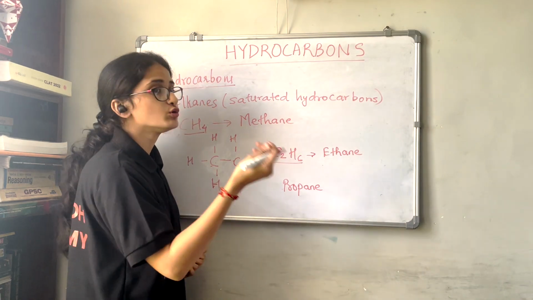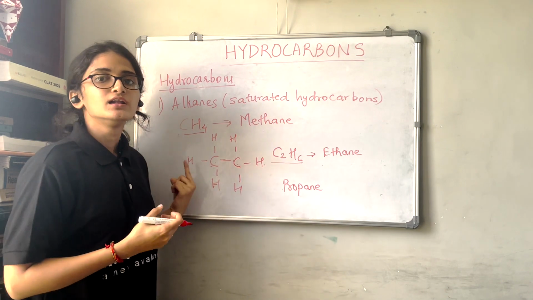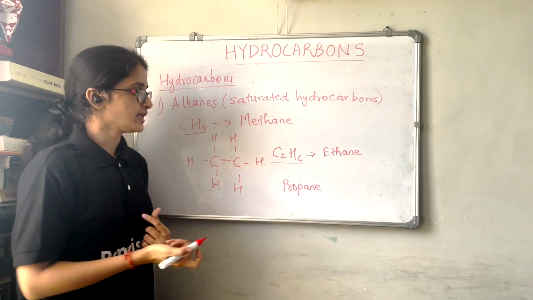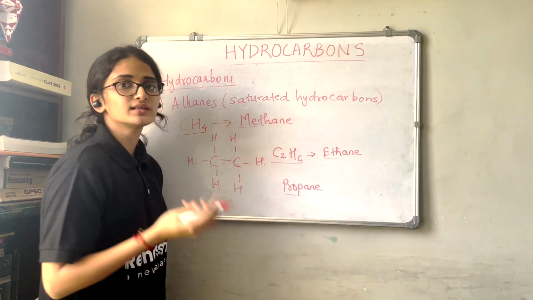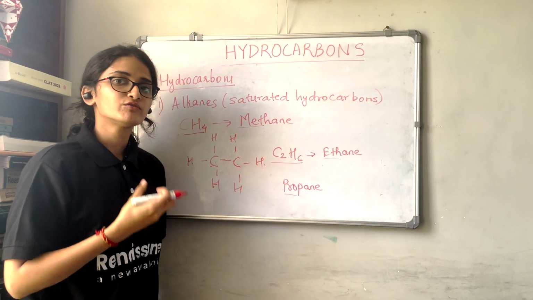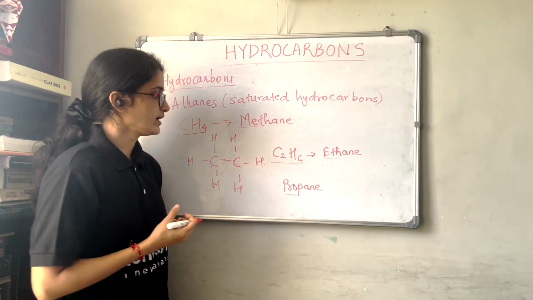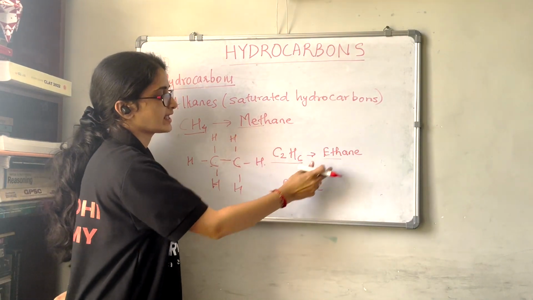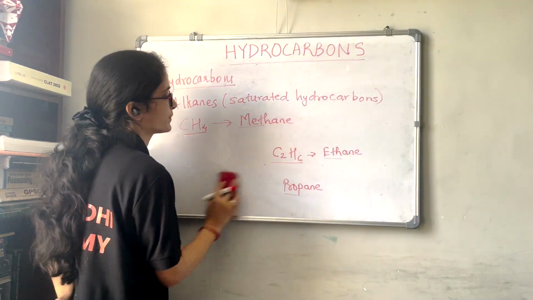propane. So if you keep on adding more and more carbons, you will be getting longer and longer chains, and the names will be, first is methane, then ethane, propane, then it will depend on the number of carbon atoms and hydrogen atoms you are going to add to the chain. Okay. So first is methane, then we will get ethane, then propane. So we will write the structure of propane here.